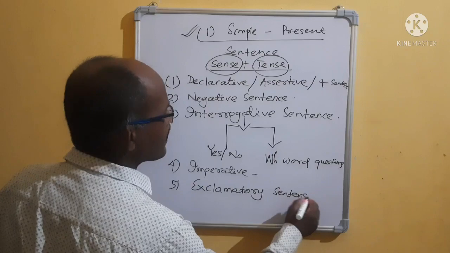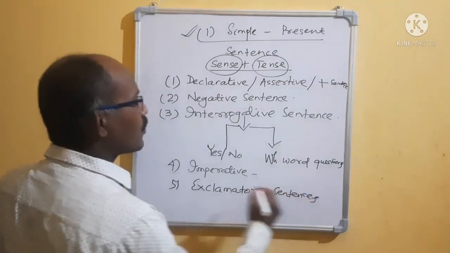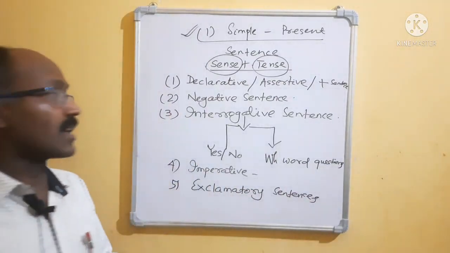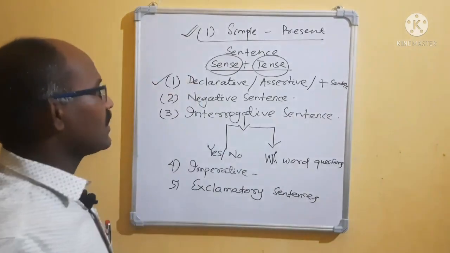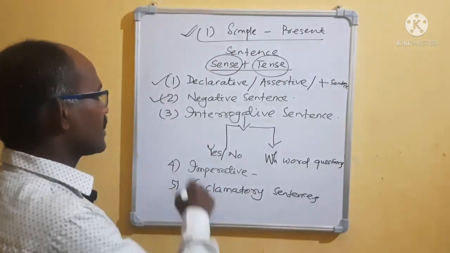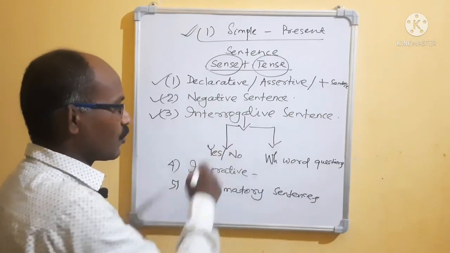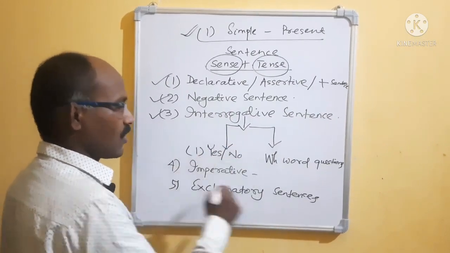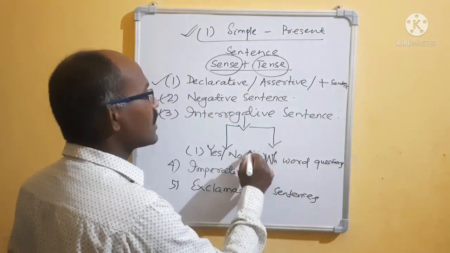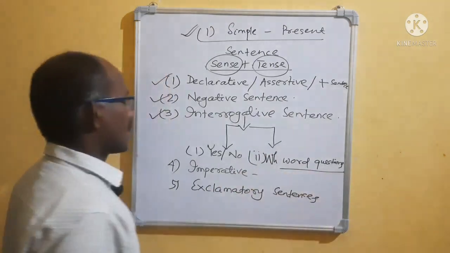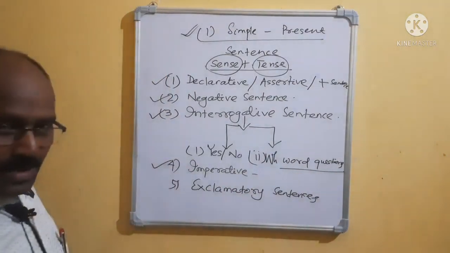Exclamatory sentence. Generally, we know that five types of sentences are there. Number one is a declarative sentence. Number two is negative sentence. Number three is interrogative sentence. But interrogative is divided into two parts. Number one is yes or no question, and number two is WH word questions. Clear? Then come to number four, imperative sentence.